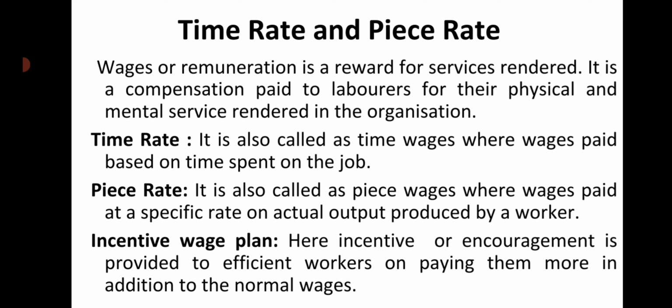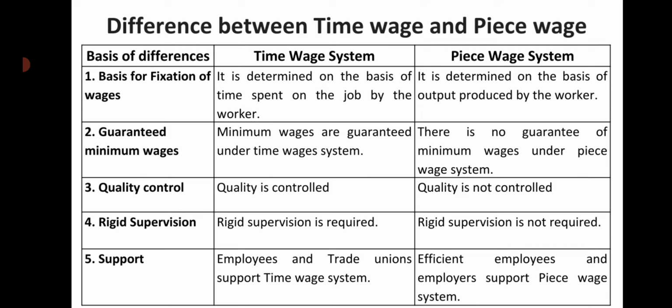Time rate is also called time wages, where wages are paid based on time spent on the job. Piece rate is also called piece wages, where wages are paid at a specific rate on actual output produced by a worker. Incentive wage plan: here incentive or encouragement is provided to efficient workers by paying them more in addition to the normal wages. When workers get something additional to their normal wages, it is known as an incentive wage plan.